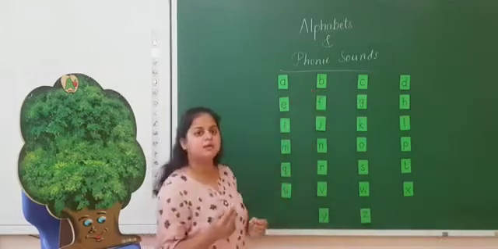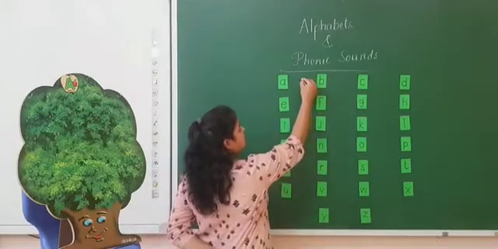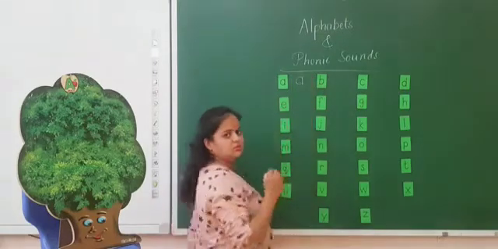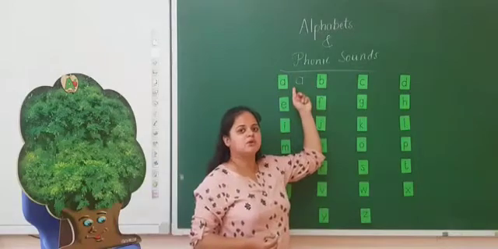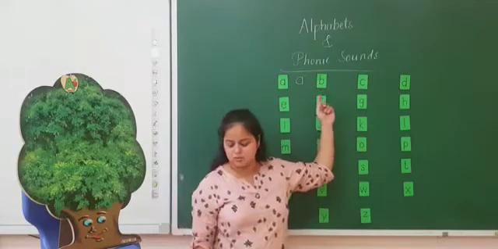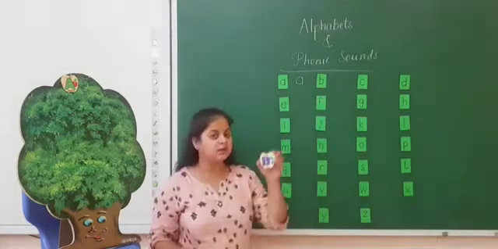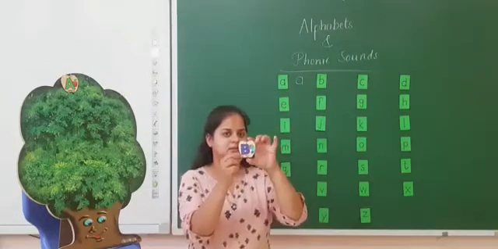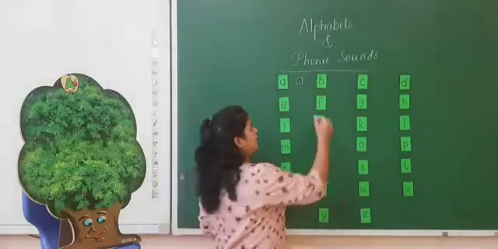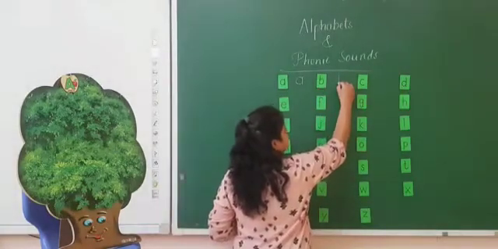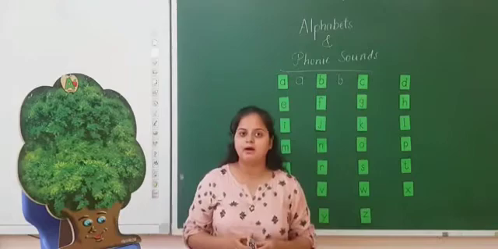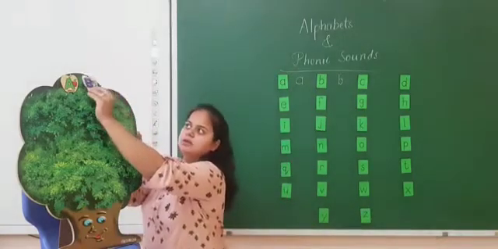And how we can write A? See on the board like this. Make a little curve up and down. This is A, the formation of A. The next is B. B, the small b. And how we can write the capital B? This is the capital B and this is the formation of small b. How we will write B? Standing line up and the curve. And B sounds B.